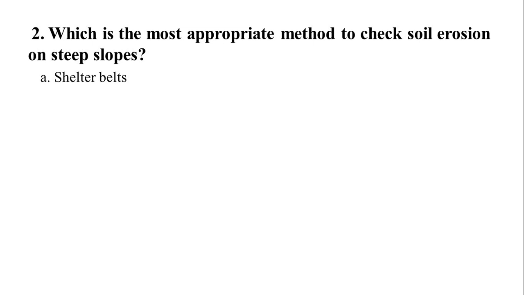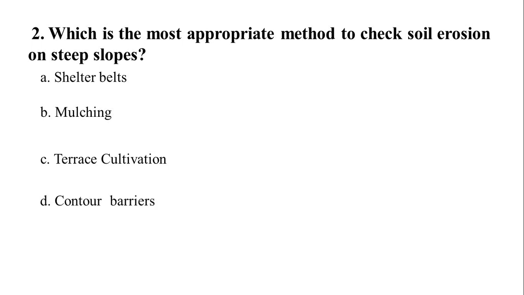Deforestation. Your second question is, which is the most appropriate method to check soil erosion on steep slopes? And the options are A. Shelter belts, B. Mulching, C. Terrace cultivation, or D. Contour barriers. And the correct answer is C.